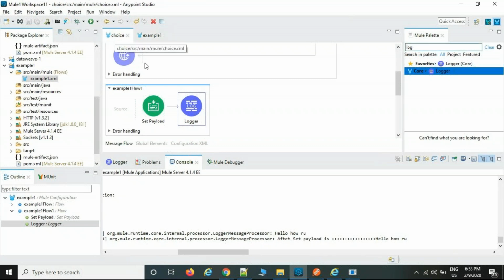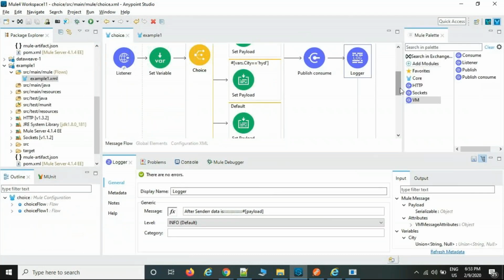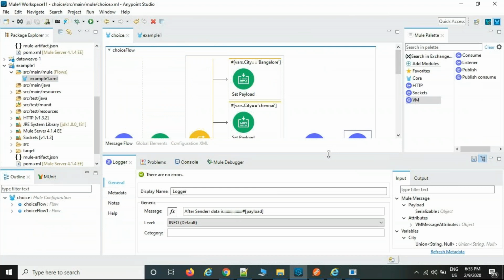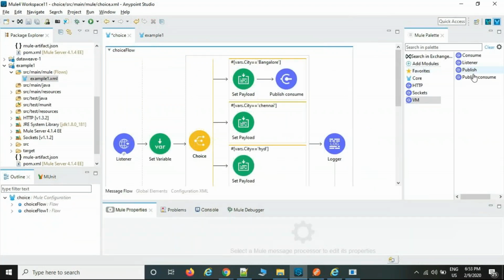So this is the choice palette, and if you want, you can create different queues also. For each thread, each queue we can target, so that we can create three receivers and exchange the data between source and target. This is one queue for all the threads.